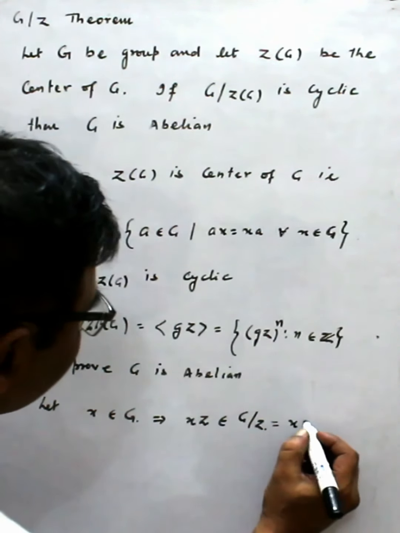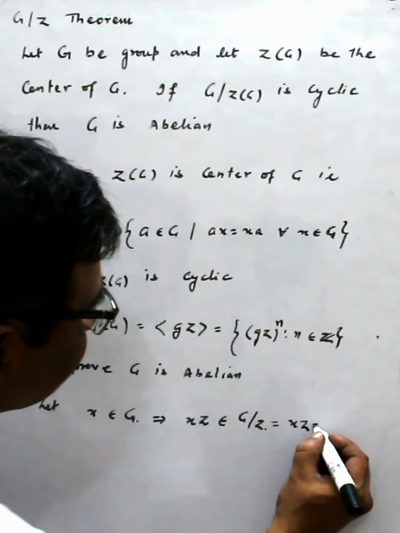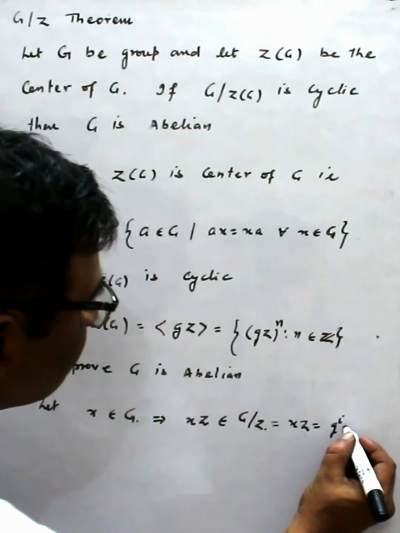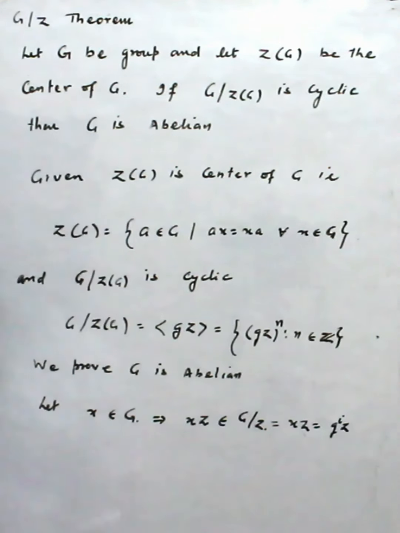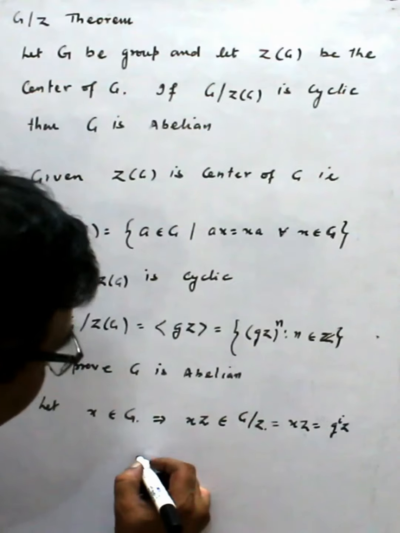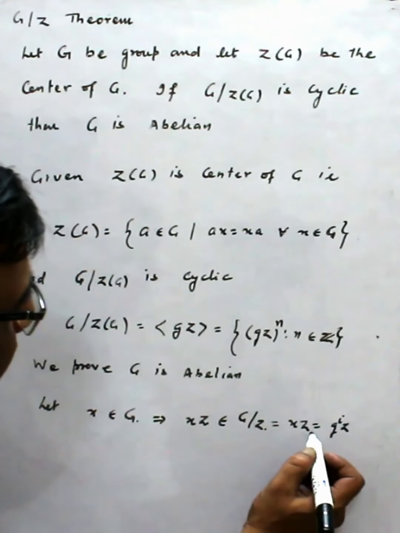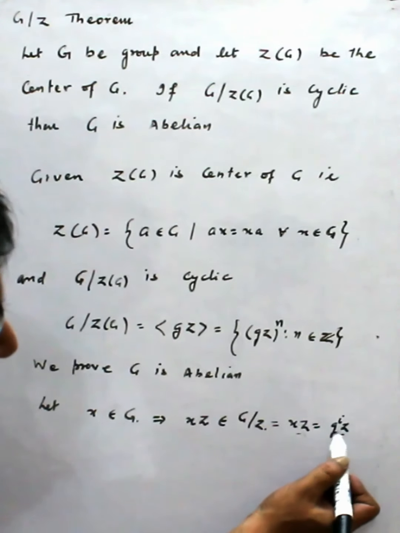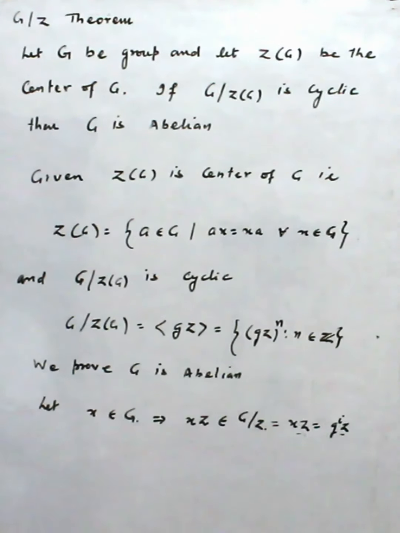So we can say xZ is equal to g^i Z, that means this coset equals some coset of this set.